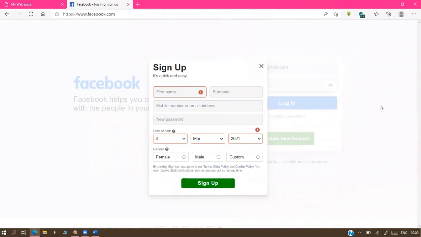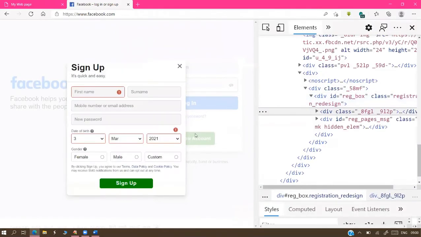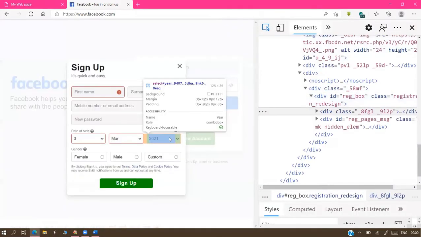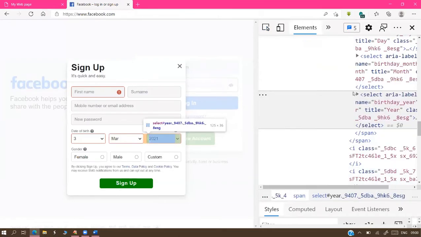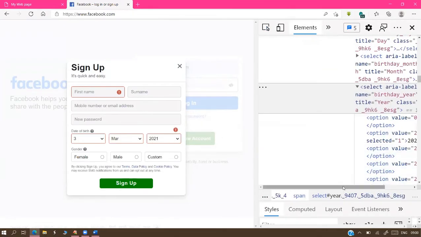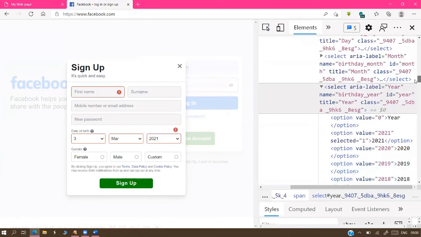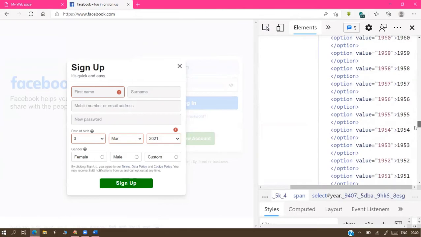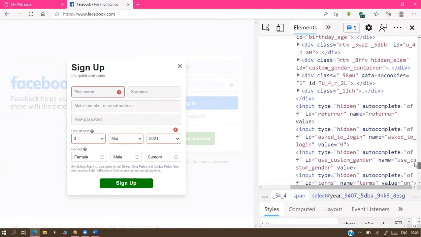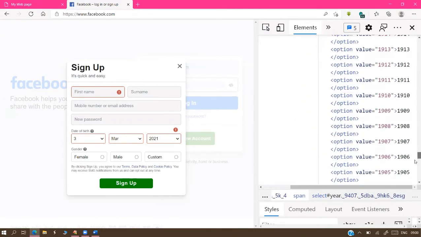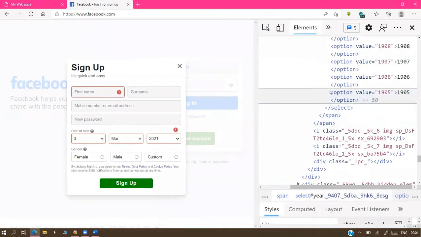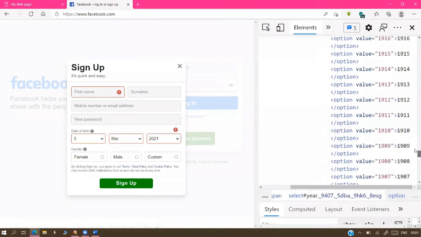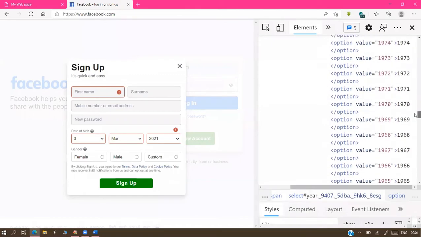Really, yes, sir. Look, they repeated this step 116 times. Every year they are adding neatly. See that one: option tag, option tag, option tag. We get that option tag 116 times, started with 1905 and ending with the last year.